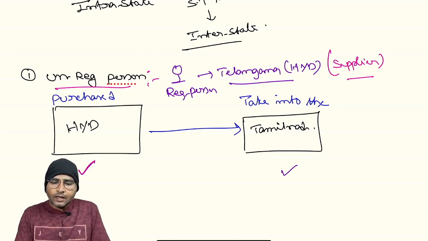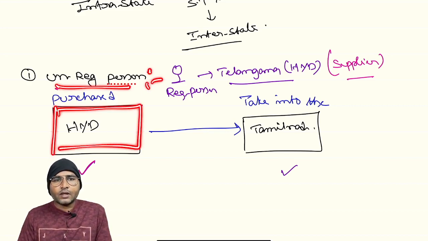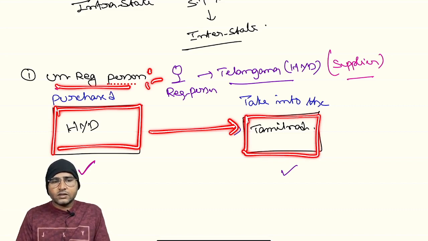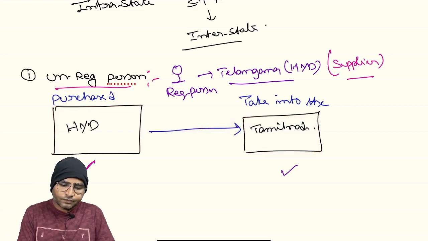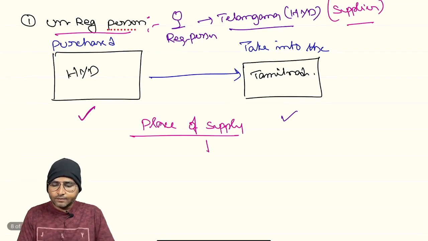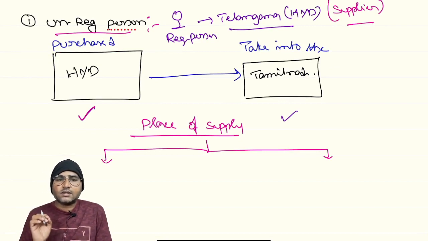Let me explain again. An unregistered person purchased goods in Hyderabad, that is Telangana, and took them into the state of Tamil Nadu. Now the supplier, a registered person, is located in Telangana. Then what is the place of supply? Now the place of supply, amendment. And please remember, this is only in relation to the unregistered person.